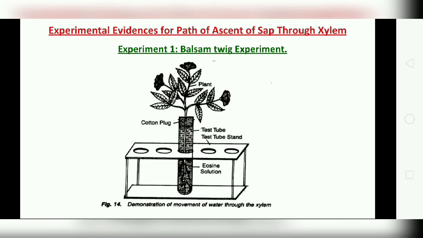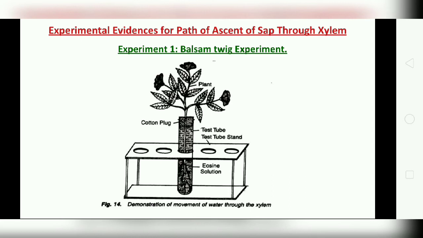In this, a balsam tree is taken. This is the first experiment, the balsam twig experiment. A leafy shoot of balsam is cut under water and placed in a diluted solution of eosin red, a red stain.